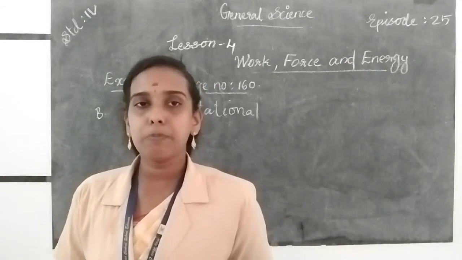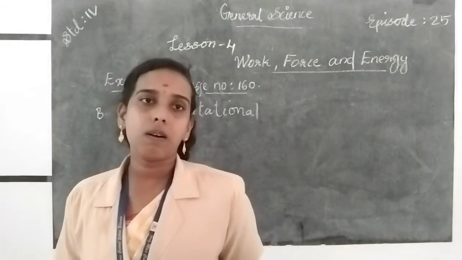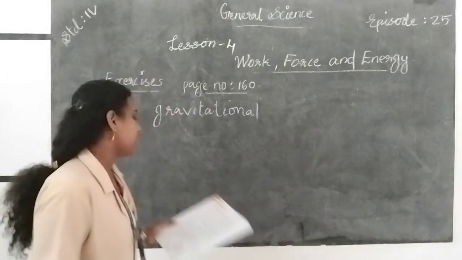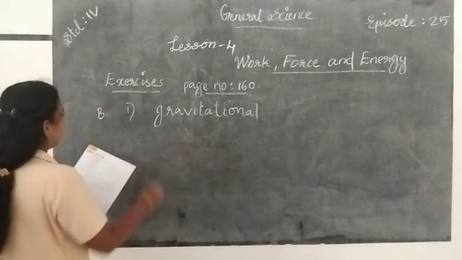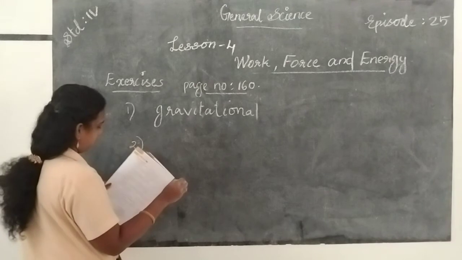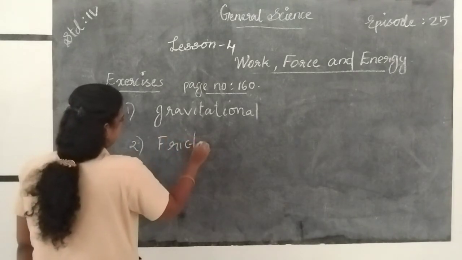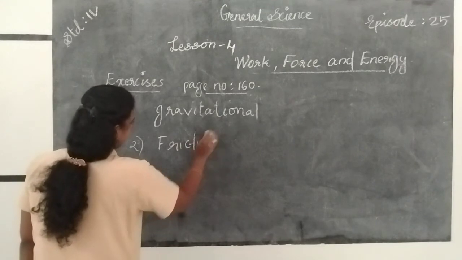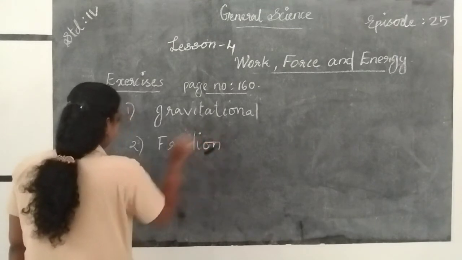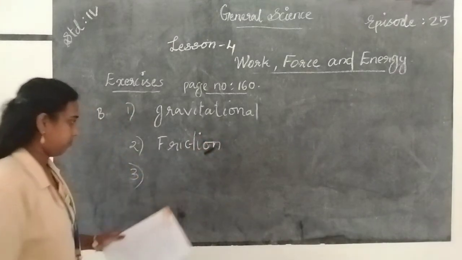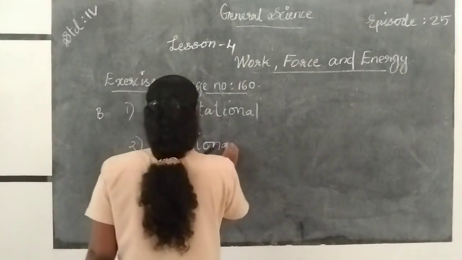Second question, a force that prevents one object from moving across the surface of the other object is called the force that prevents the movement of any two bodies. It is called frictional force, or friction.